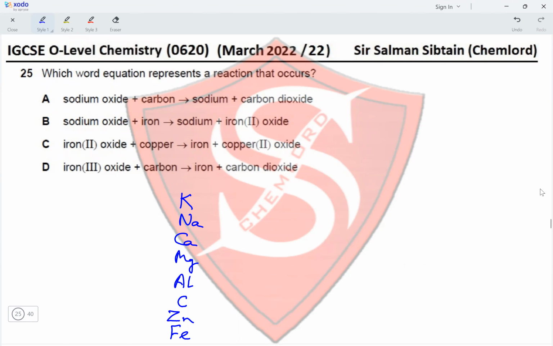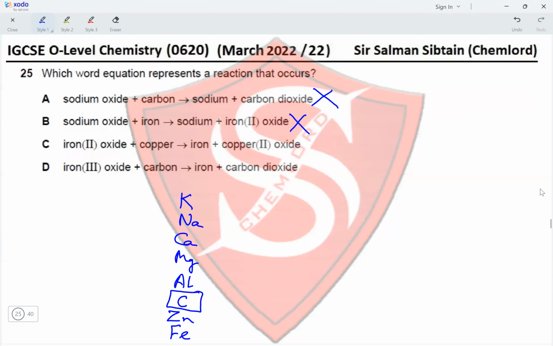And I'm not including the rest of the series because we need to understand whether sodium oxide would react with carbon or not. Since sodium is more reactive than carbon, carbon will not be able to displace sodium from its salt, so this reaction will not occur. Next, sodium oxide plus iron. Again, sodium is more reactive than iron, so this reaction will not occur. Next, iron 2 oxide plus copper. So we'll have to continue with the series.